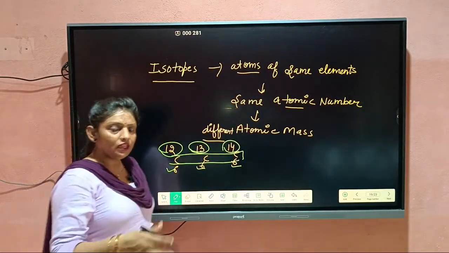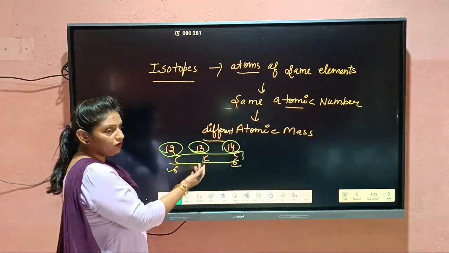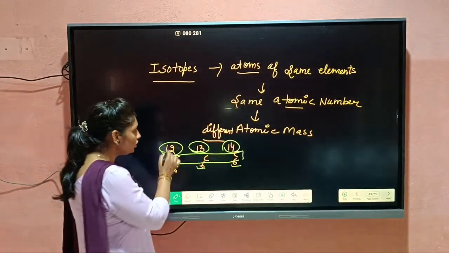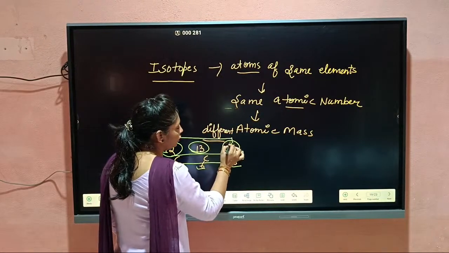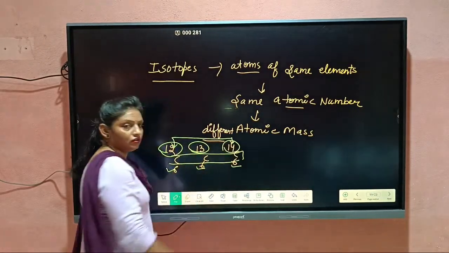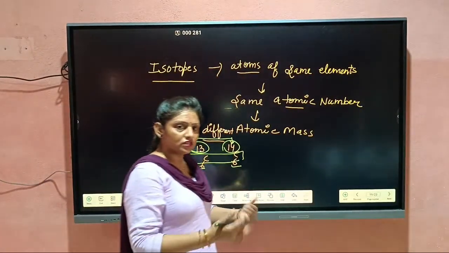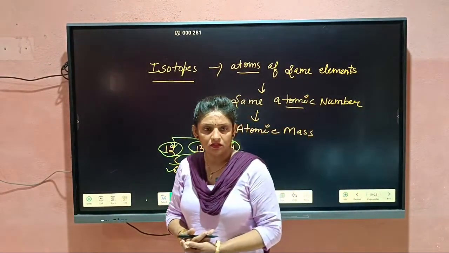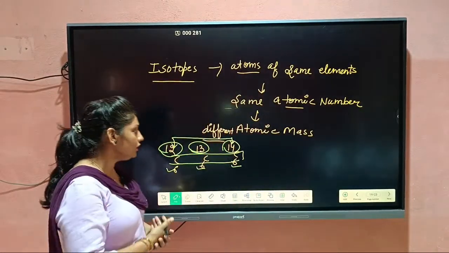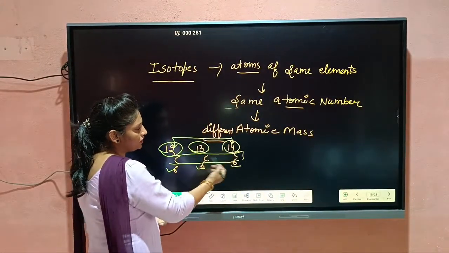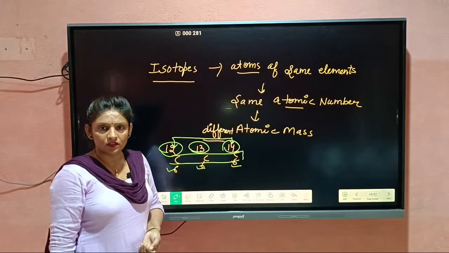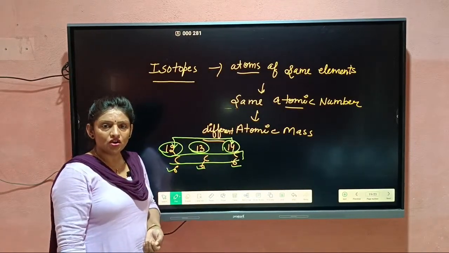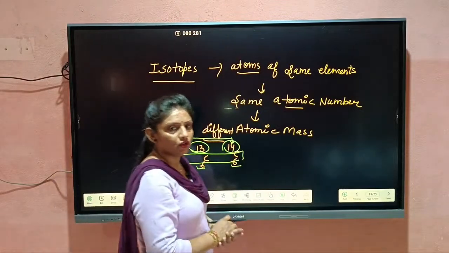But when they were discovered, Mendeleev's law is not applicable for them, because which mass can we take? Because the Mendeleev periodic table was made on the basis of atomic mass, but here the atomic mass is different for the same element. So which one will we take? It also violated the Mendeleev periodic law.